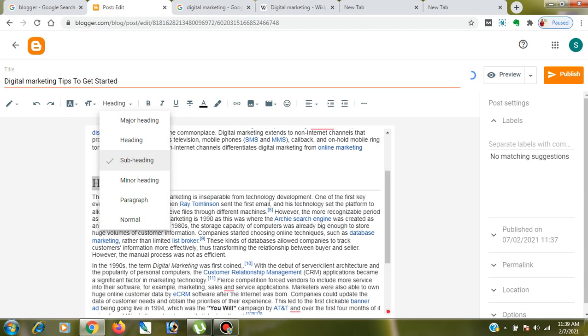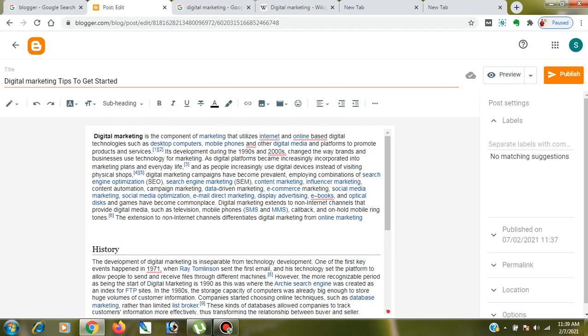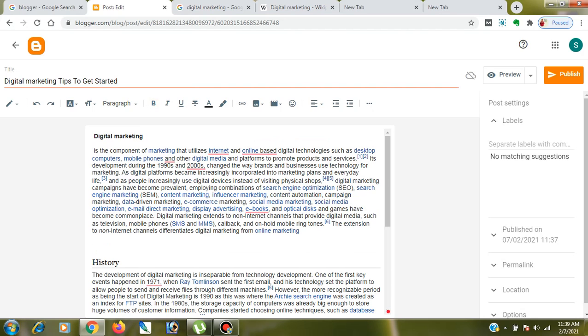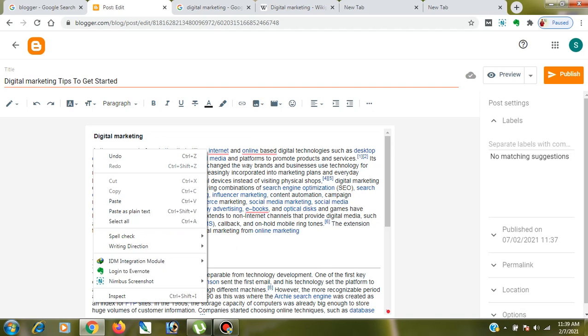So I can hit it, and I want to highlight it as a subheading. See, this is the subheading. Similarly, like digital marketing, I can do this and hit it as a separate subheading. So let's try digital marketing as a separate subheading, and let's try how we can do that from here.